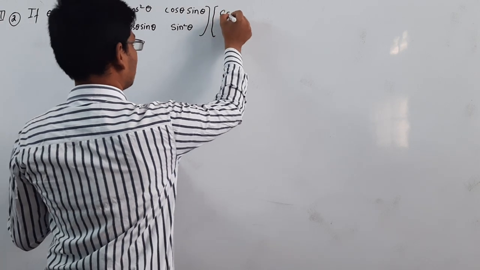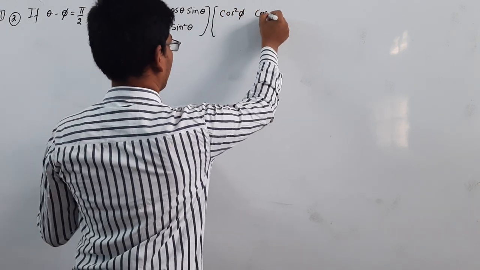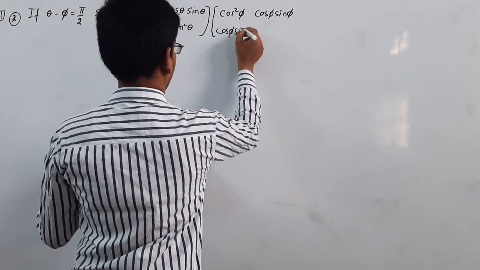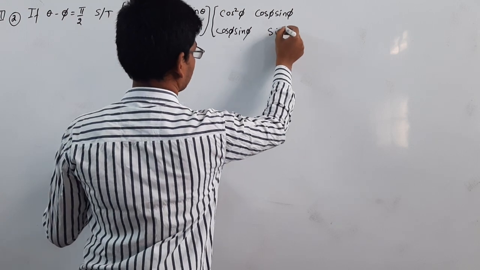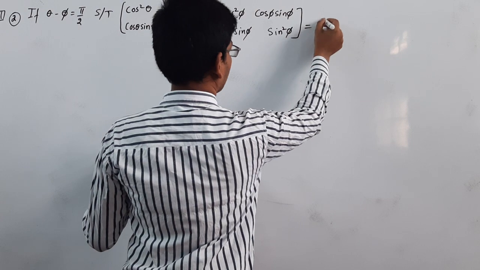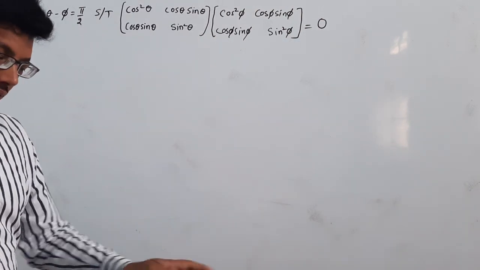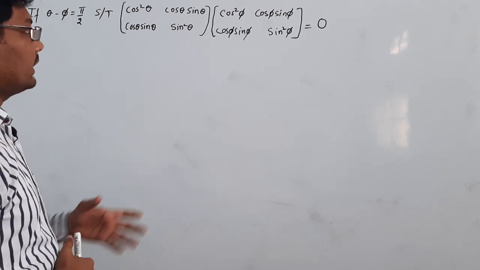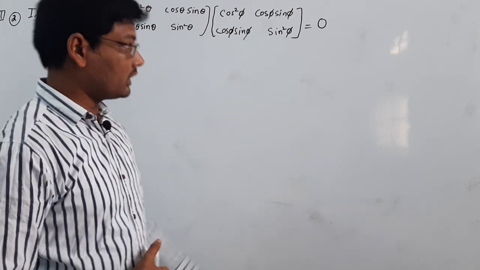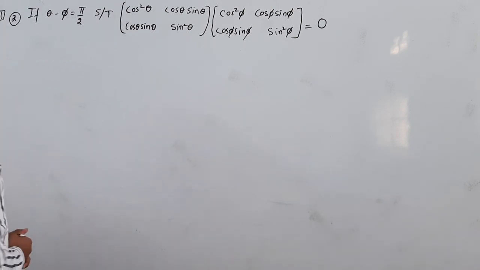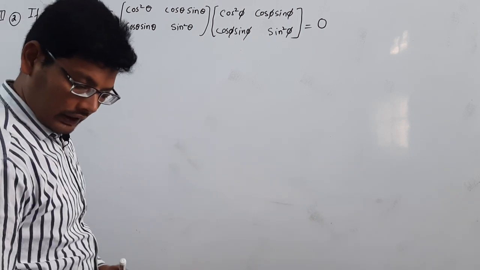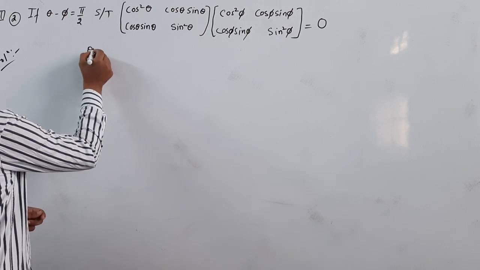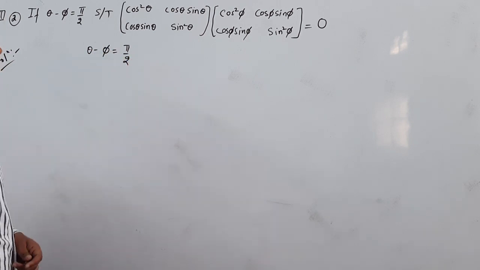O is nothing but the null matrix here. He has given that theta minus phi is equal to pi by 2.